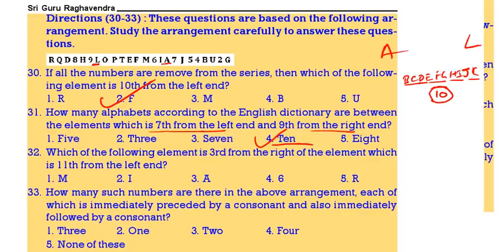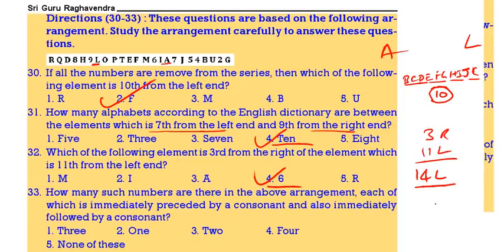Then which of the following is third to the right of the 11th from left? That will be equal to the 14th from left. So count the 14th element from the left hand. See, this is 3, 6, 9, 12, the 14th one is 6. 6 is the correct answer.